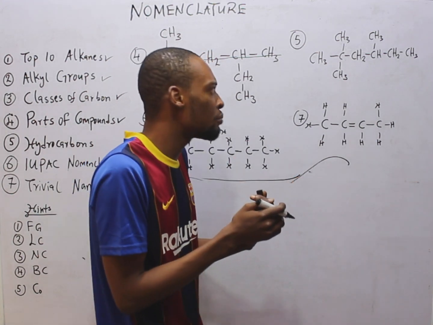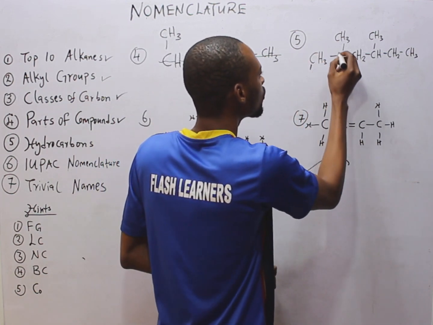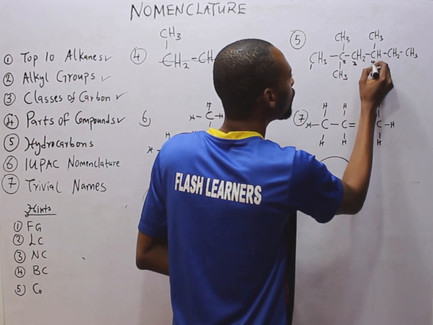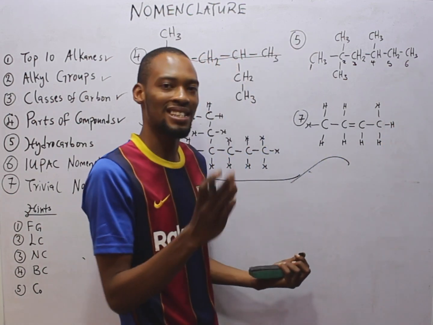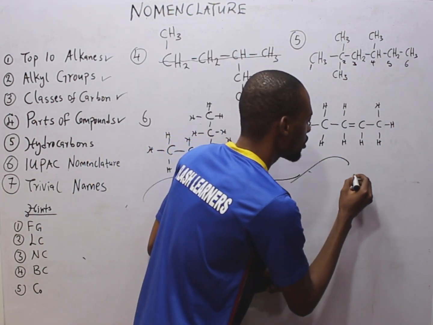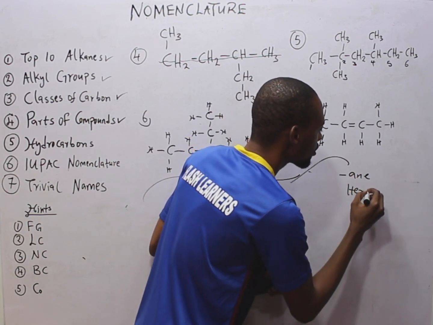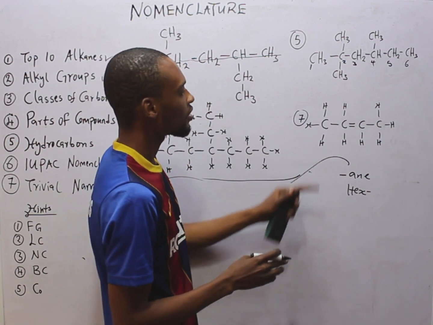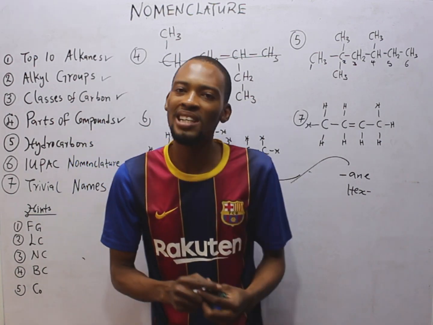Now number the carbons. I will start from here. 1, 2, 3, 4, 5, 6. Remember, 6 is hex and alkane is ANE. So hex prefix, ANE suffix. Now look at something. Is there a branch?